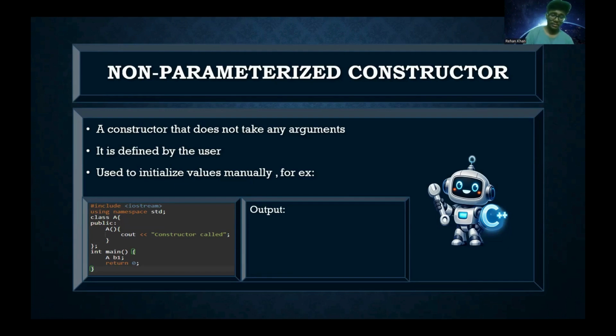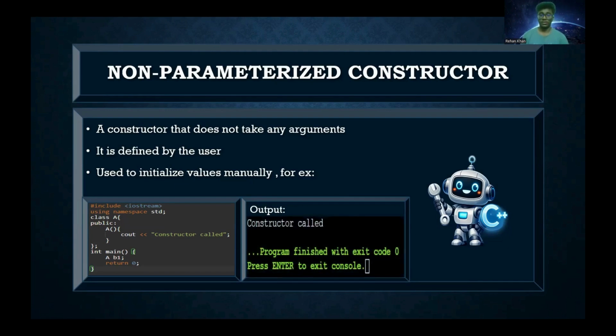As you can see in the output, constructor called. Since only one object was there, the constructor was called once. If there were 2 objects, suppose B1 and B2, then the constructor will be called twice: constructor called and constructor called.